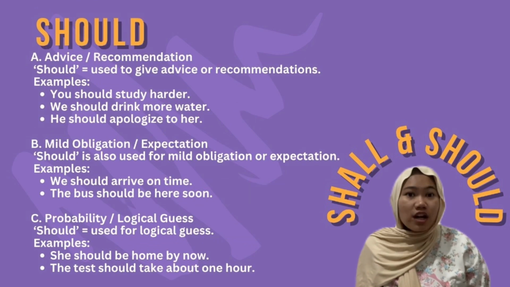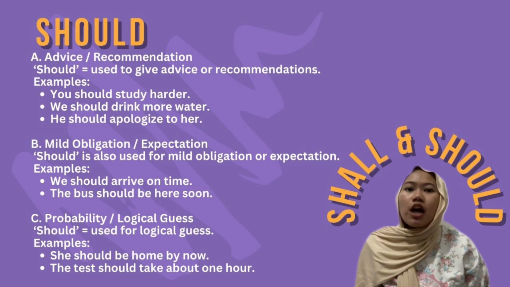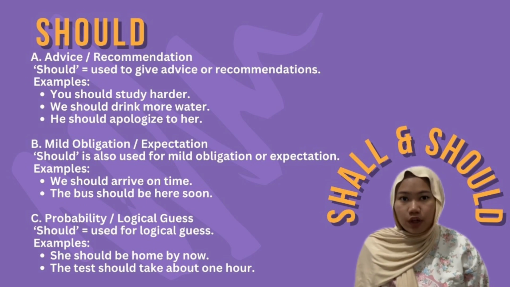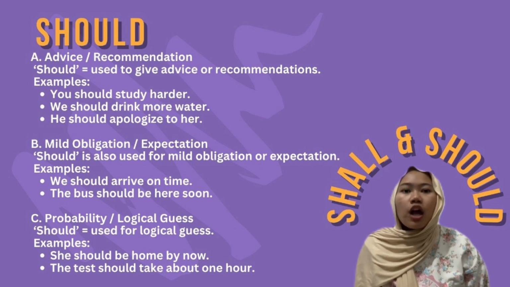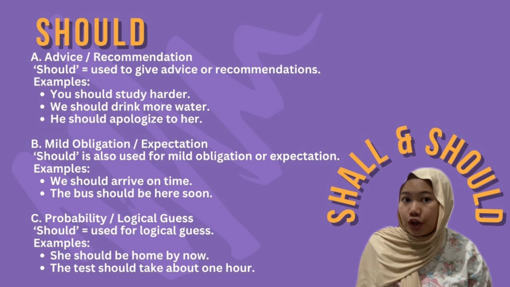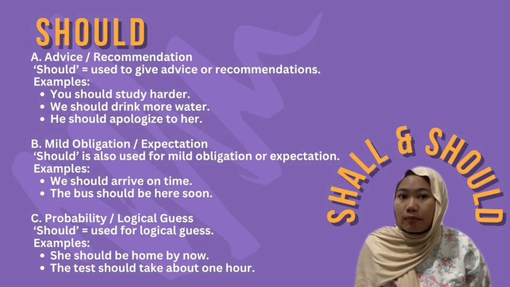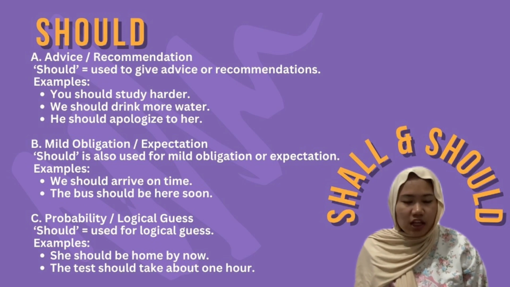And then move to should. Should can be used for advice or recommendation. Should is used to give advice or recommendation. For example, you should study harder. You should drink more water. He should apologize to her. And mild obligation or expectation. Should is also used to express a mild obligation or expectation.